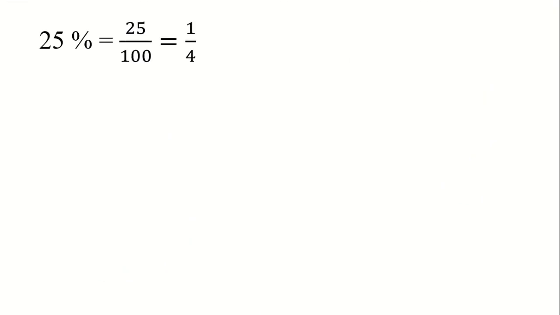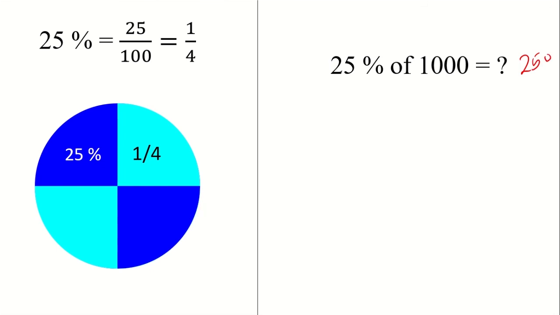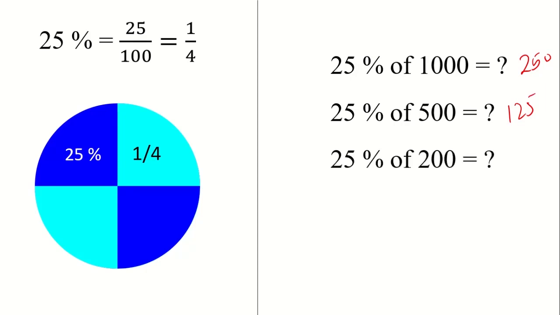Similarly, 25% is 25 over 100, which is 1/4, that is half of half. 25% of 1000, half of 1000 is 500, half of 500 is 250. So it's 250. 25% of 500, half of 500 is 250, half of that is 125. 25% of 200, half of 200 is 100, half of that is 50. 25% of 60, half of 60 is 30, half of 30 is 15. As easy as that. Let's take some more examples.